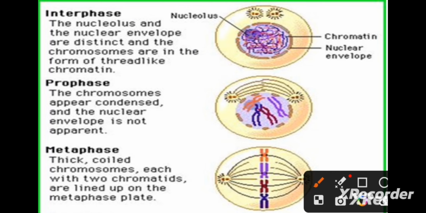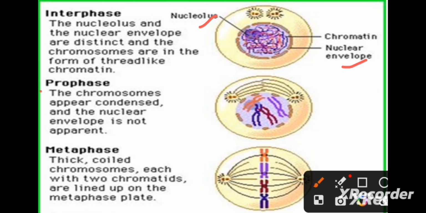Now we come to the different stages of mitosis. Prophase is considered to be the first step of mitosis, but before that, the cell undergoes interphase. During interphase, we can see a distinct nuclear envelope, the nucleolus is there, and the chromatin material is in the form of fine thread-like structures.